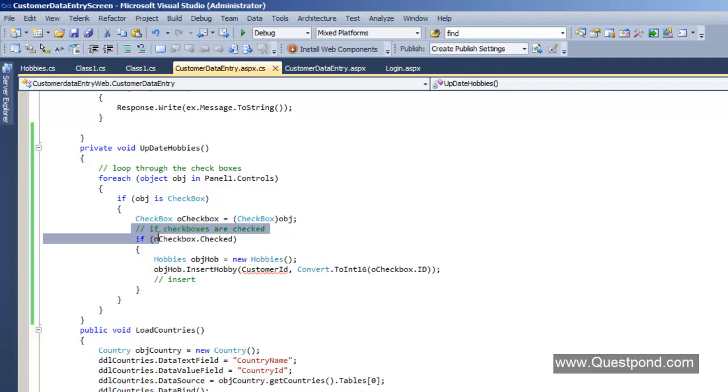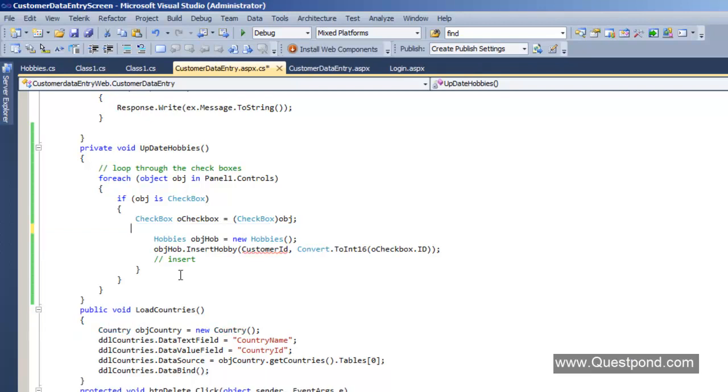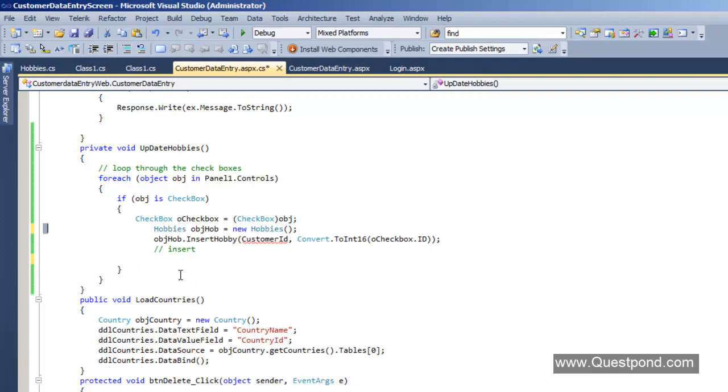We'll not check the condition here, because we have to pass this to the update hobbies function, right? So we'll first remove this, so we are not worried whether this checkbox is checked or not. Second, we need to call the update hobbies function and not the insert hobby. So I'm going to call here dot update, right?